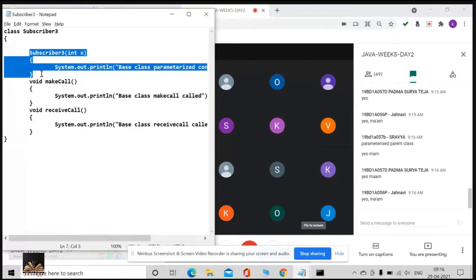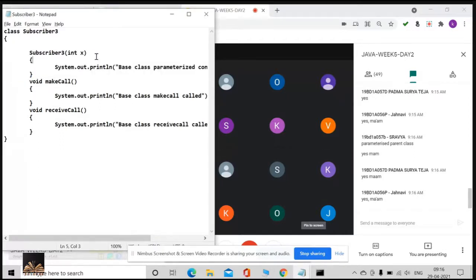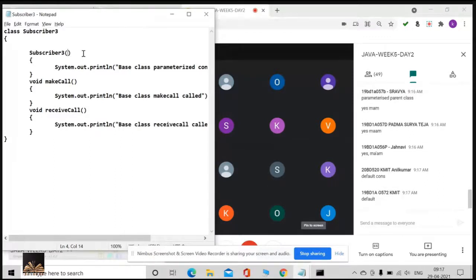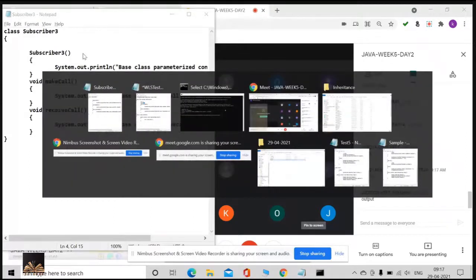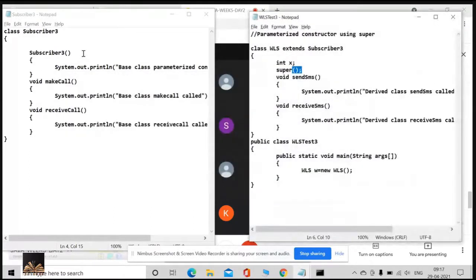So I'll do one more change. Now please tell me, did you observe what changes I just made? What type of constructor is there in my parent class now? A default constructor. Then what would you expect now? Is it an error or an output? Look at these two programs, parent class and derived class. What would be your output?